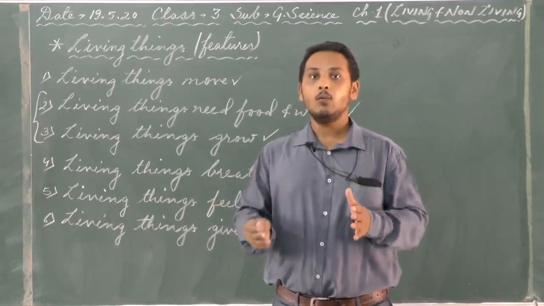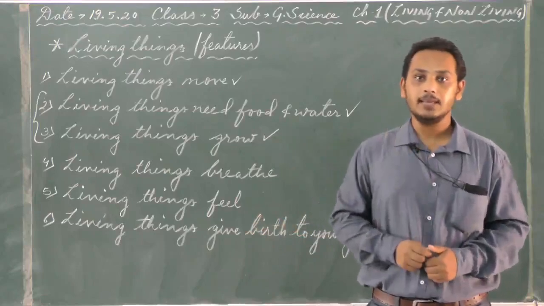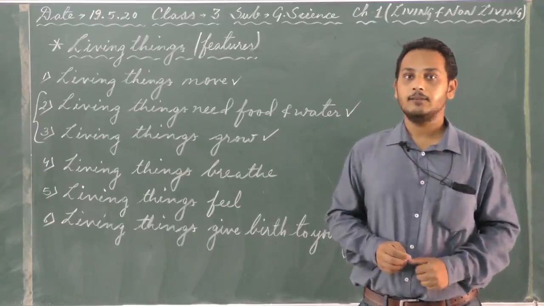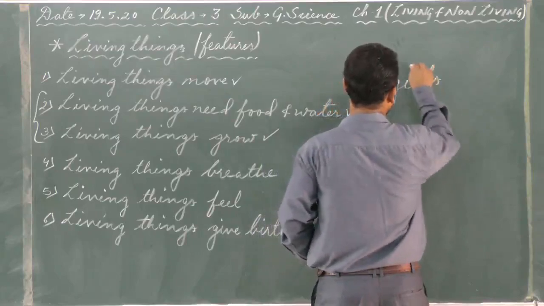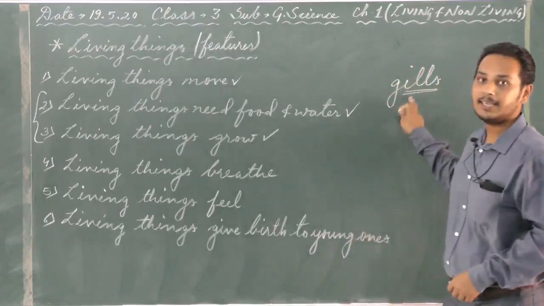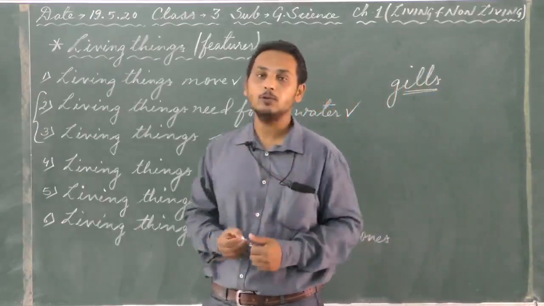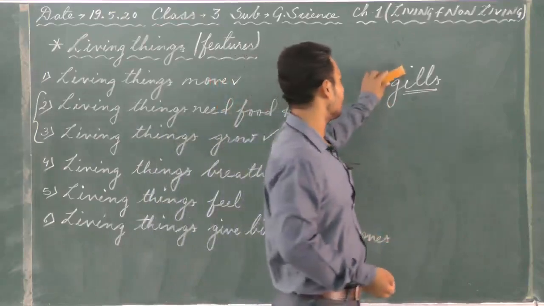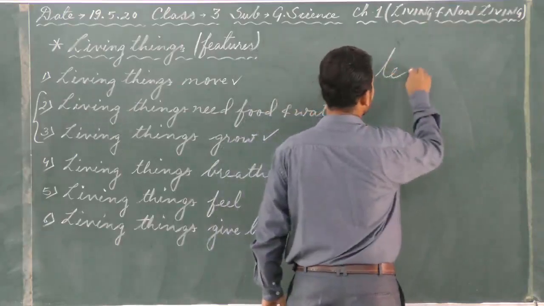Now what about plants? We human beings and animals have a nose, so we can breathe. Even fish. How do fish breathe? Fish breathe with the help of gills. Fish do not have a nose, so they breathe with the help of gills. In the same way, how do plants breathe? Plants don't have a nose, they don't have gills. So how does a plant breathe? A plant breathes with the help of its leaves.